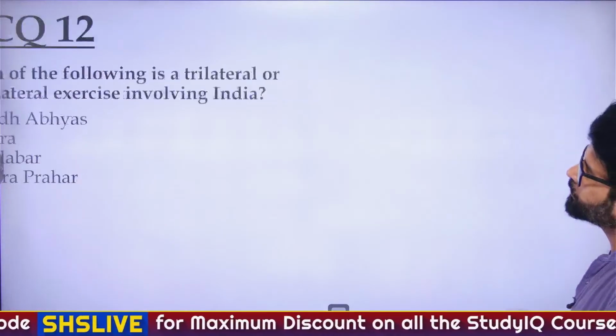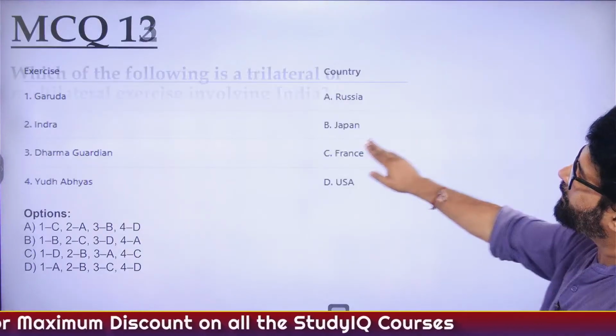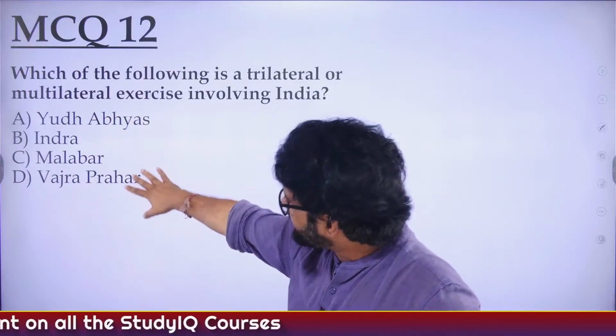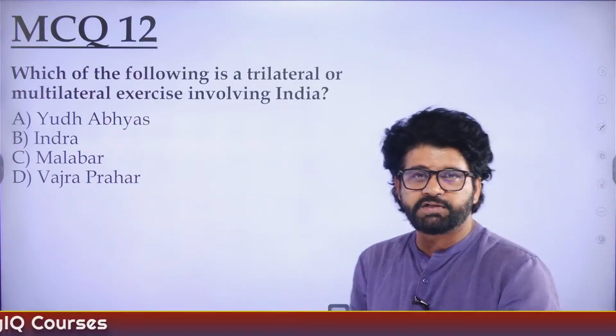Very good. And do revise the previous ones also, like Yuddhabhyas, Indra, Vajra Prahar. All these exercises are related to what?